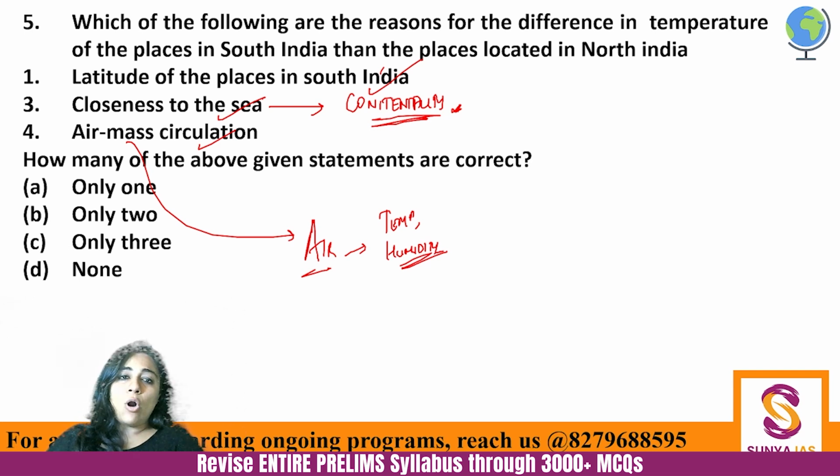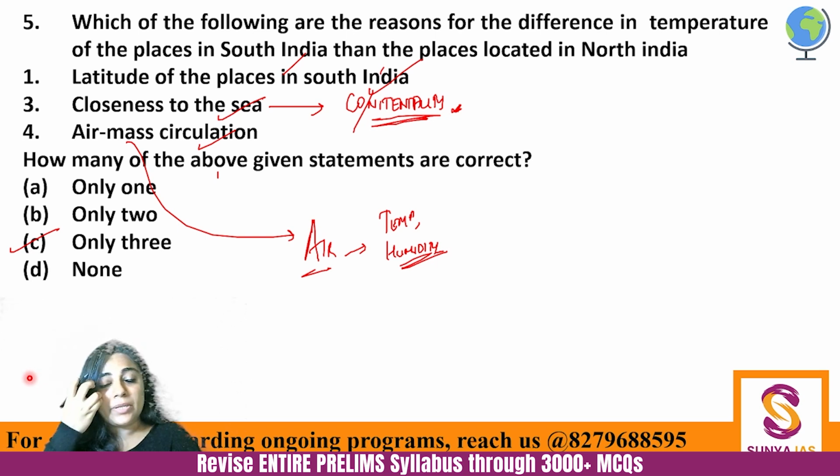So because the air mass which is above the sea is warm overall, southern India will remain warmer overall because of that air mass circulation. Okay, so here all three are correct, and all three of these impact the temperature of southern India as compared to northern India. So northern India will have extreme temperatures, southern India does not have extreme temperatures.